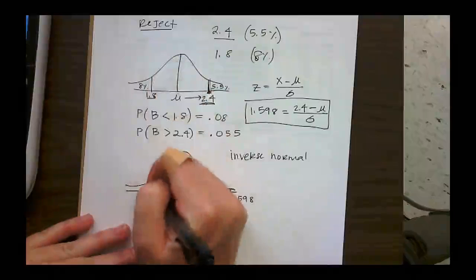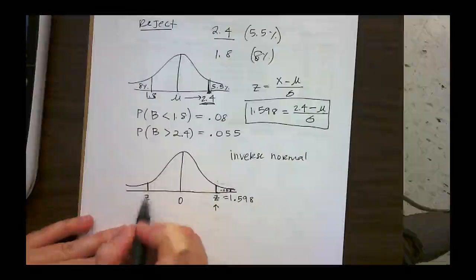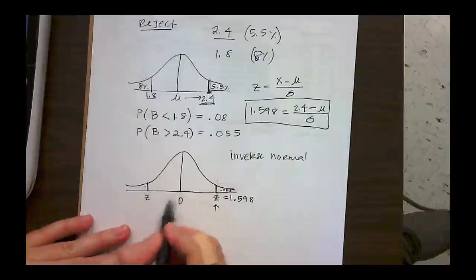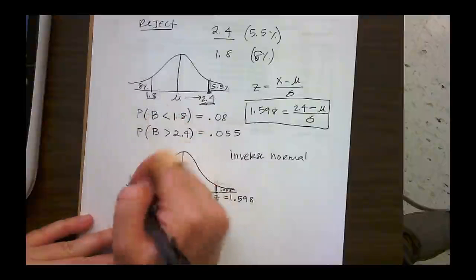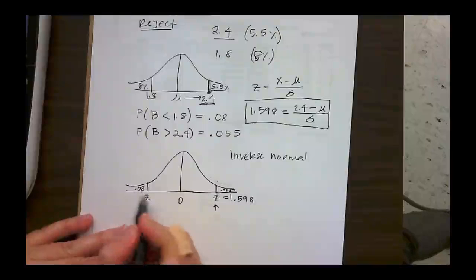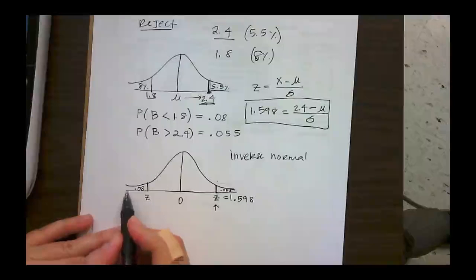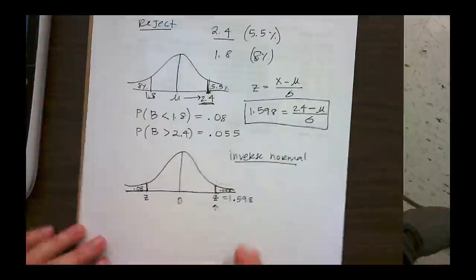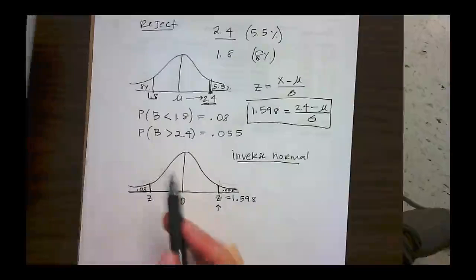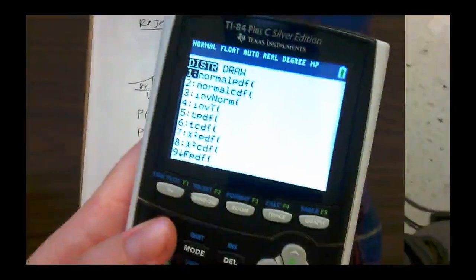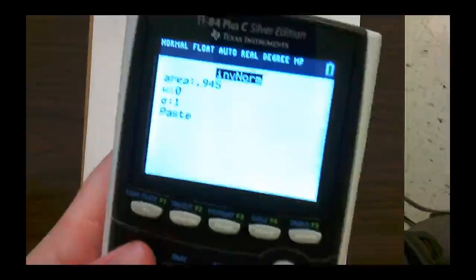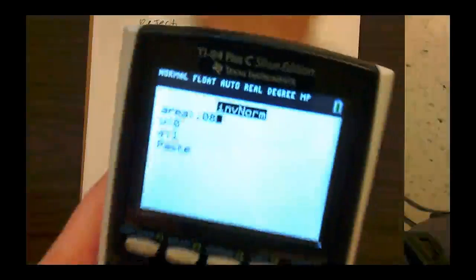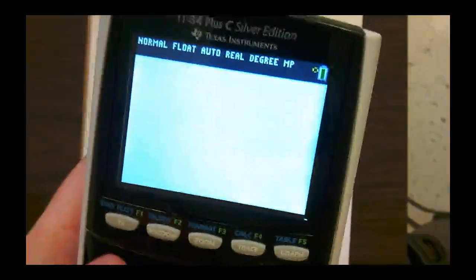So same thing, I want to know what is the z-score value, how many standard deviations below the mean would produce a 0.08 over on the left side here. So we're looking at a cumulative probability of 8% up to this value. So again, I'm going to use my inverse normal. This time I can just use 0.08 because it's cumulative and it's on the left side. So, use my calculator again, inverse normal. Now I'm going to change it to 0.08 for 8%, and I still use 0 and 1 because I'm standardizing.